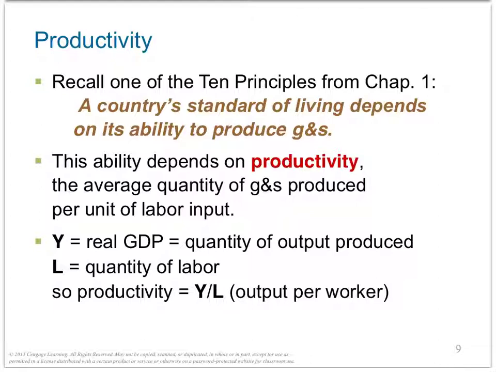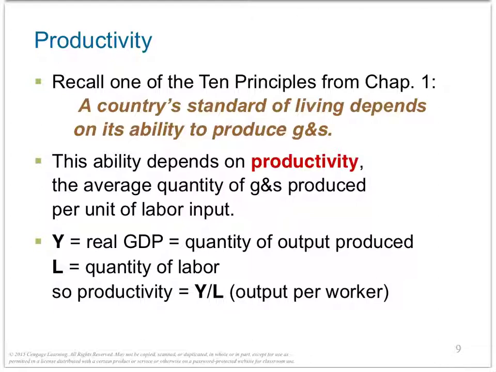And like Crusoe, a nation can enjoy a high standard of living only if it can produce a large quantity of goods and services. Americans live better than Nigerians because American workers are more productive than Nigerian workers. The Japanese have enjoyed more rapid growth in living standards than Argentinians because Japanese workers have experienced more rapid growth in productivity. Hence, to understand the large differences in living standards across countries or over time, we must focus on the production of goods and services.